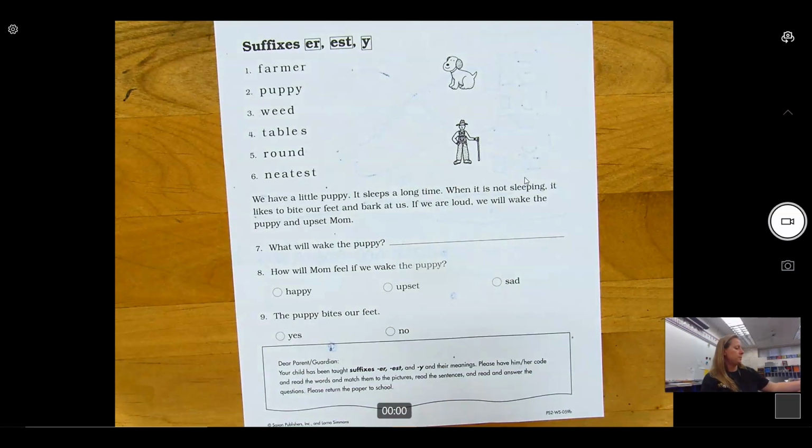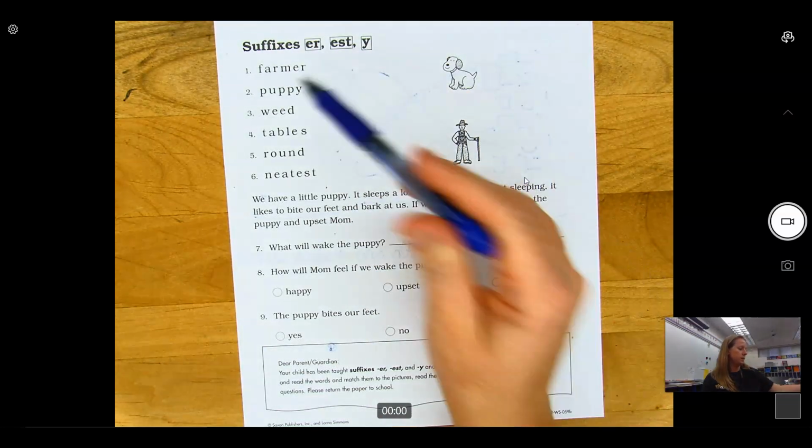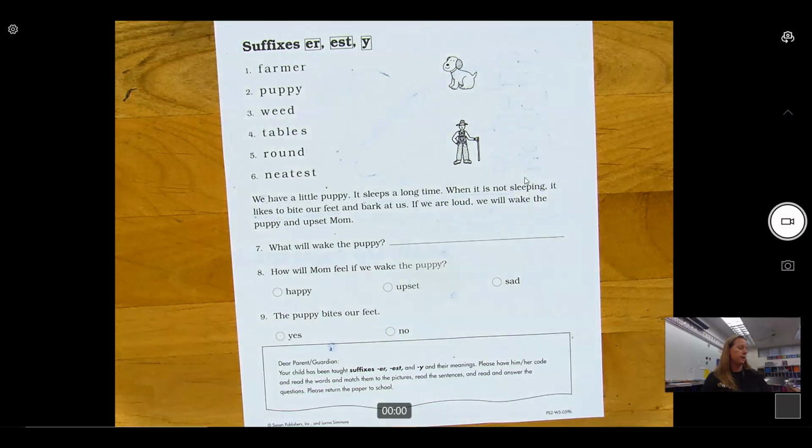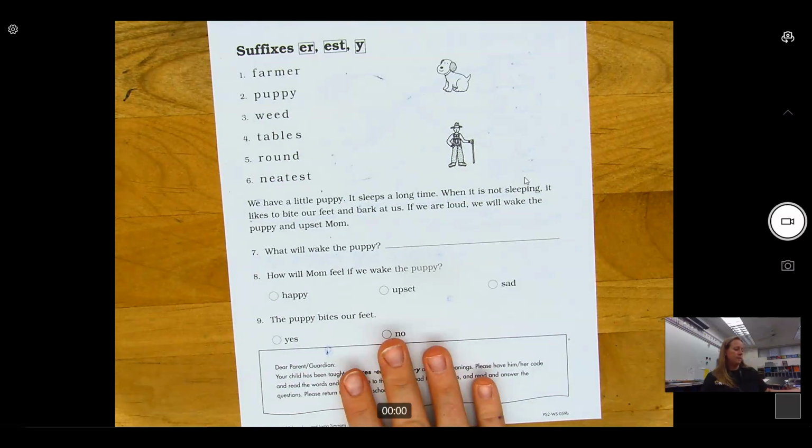Okay, make sure you are able to read and code all of these words up here, and then read and answer these questions. That is it for today.